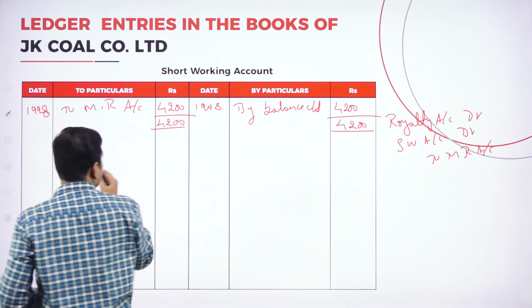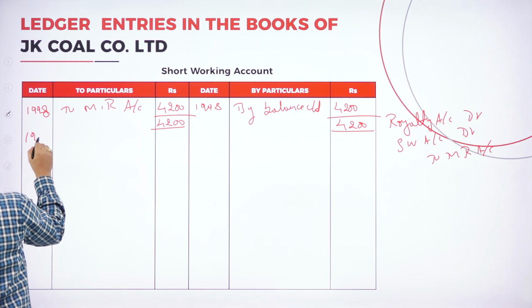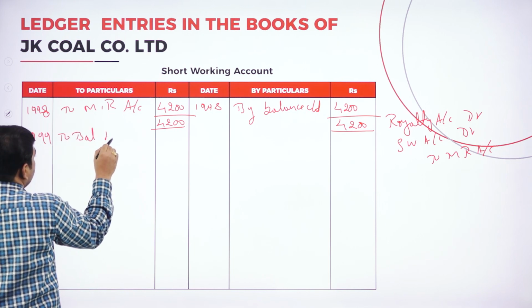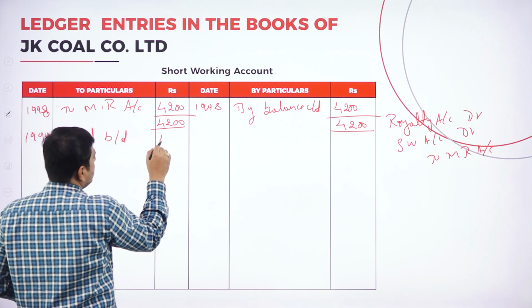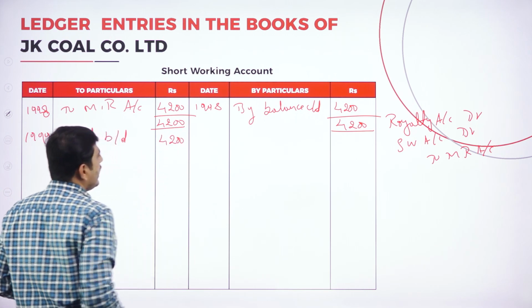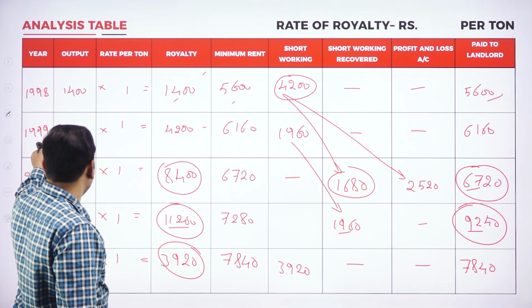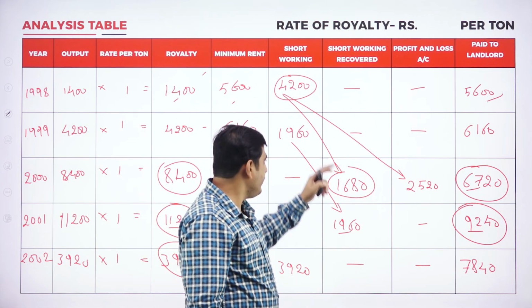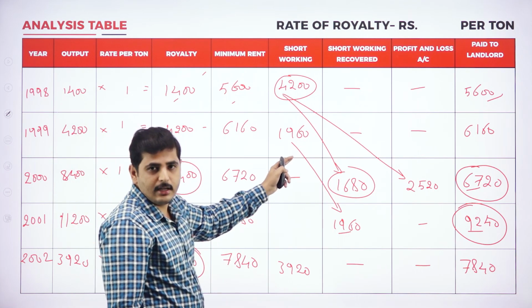4,200. Coming to 1999, to balance brought down 4,200. Could we recover it here in 2000? In 1999 we could not recover the short working. Again, in the year 1999 we have another short working.